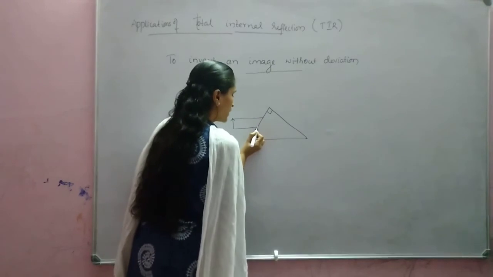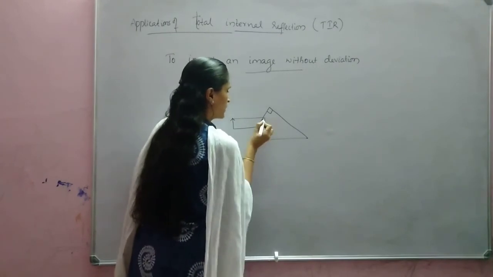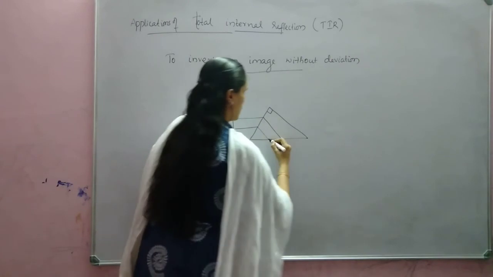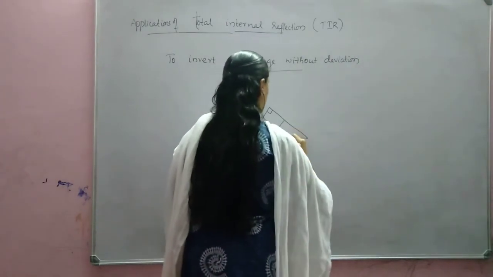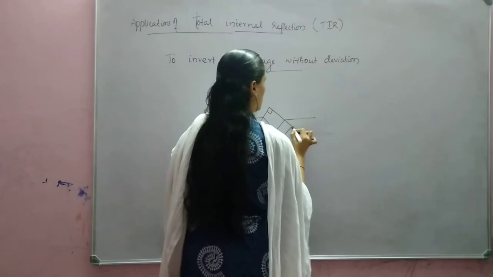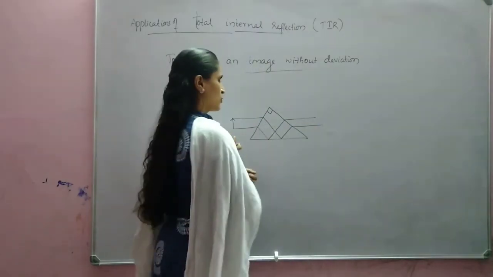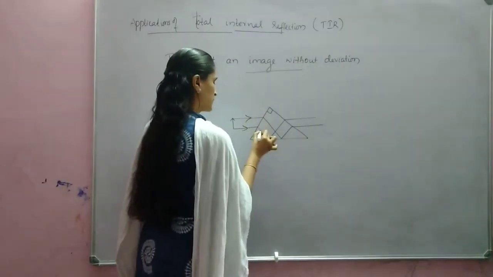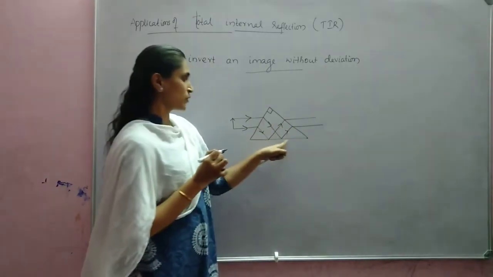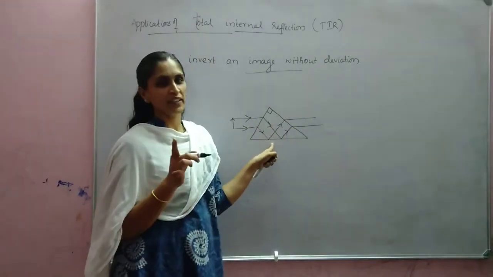Here it will bend. Here also it bends. When it reaches here, again it bends. So what happens? Here you can see that only on this face total internal reflection takes place.